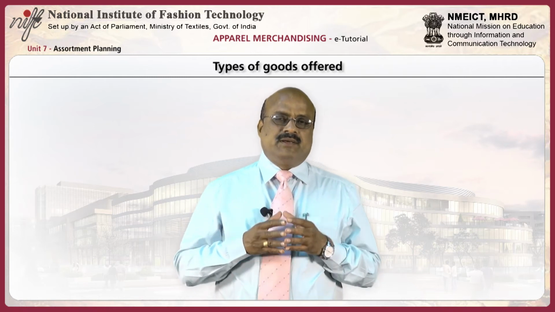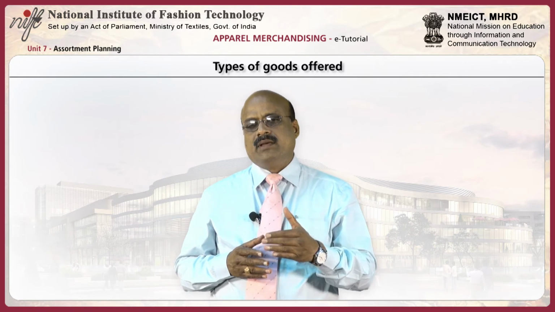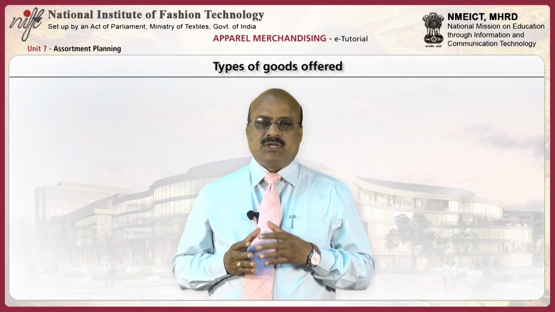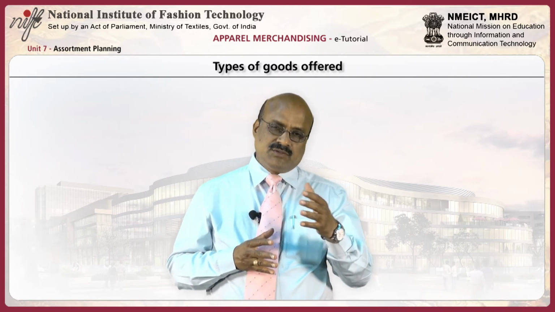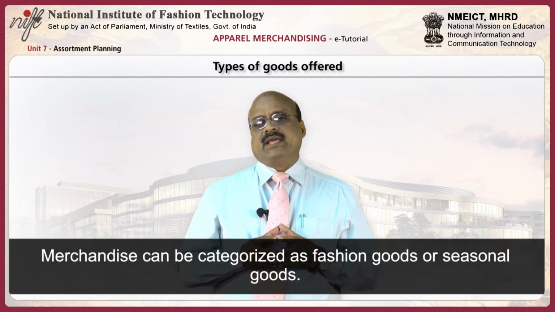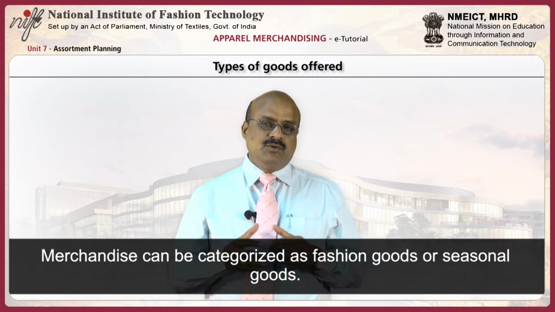A fourth factor the buyer must consider when planning the merchandise assortment is the type of goods offered. This depends on the merchandise policies of the store. Merchandise can be categorized as fashion goods or seasonal goods.